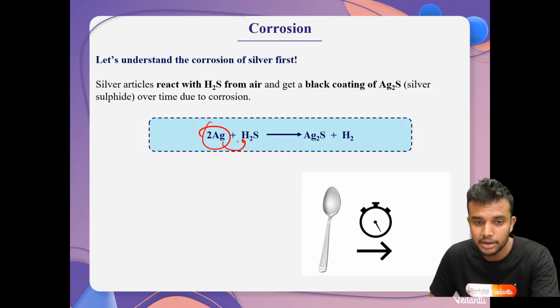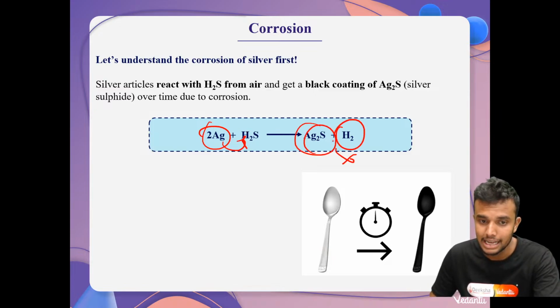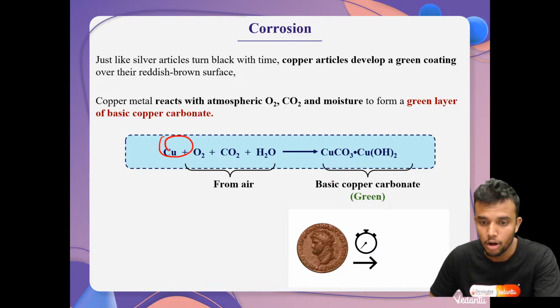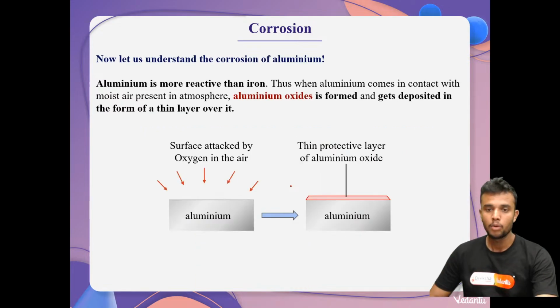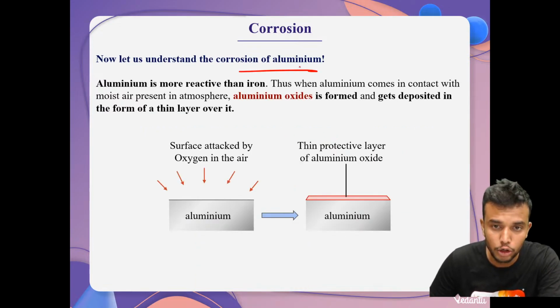Sometimes Ag reacts with H2S, right? A black coating of Ag2S forms and hydrogen gas is released. We already know this case, and this case also. Copper oxide, basic copper carbonate is forming. Well, how to prevent this? By using some methods.